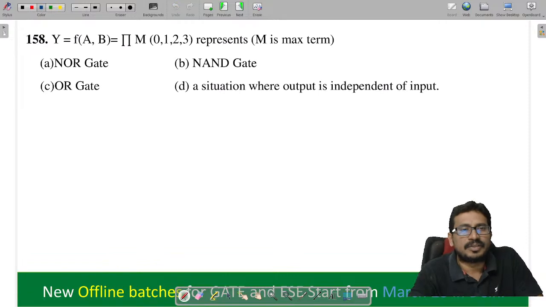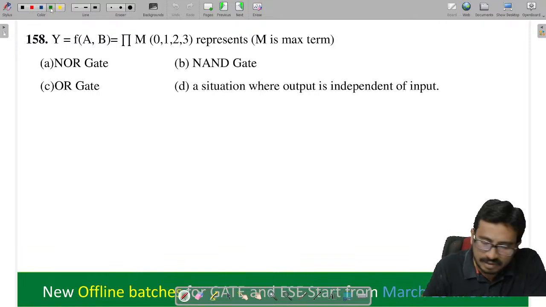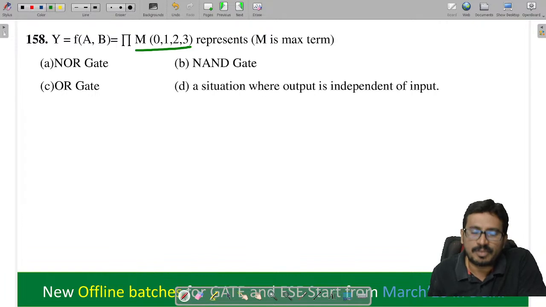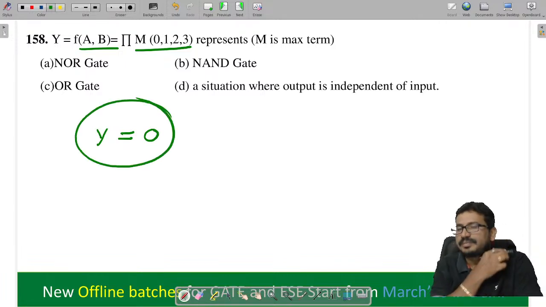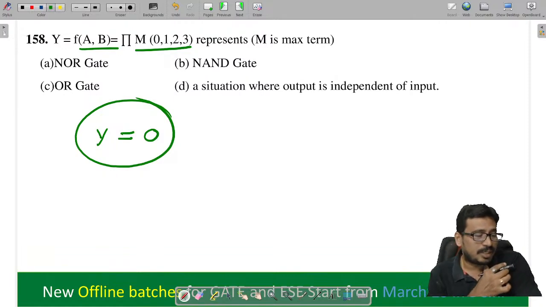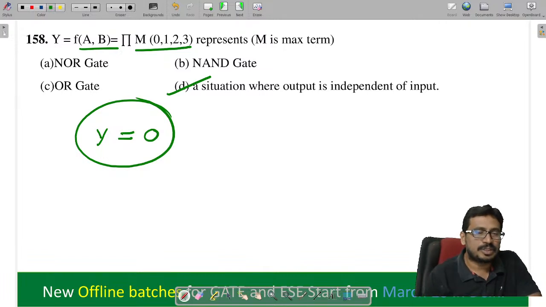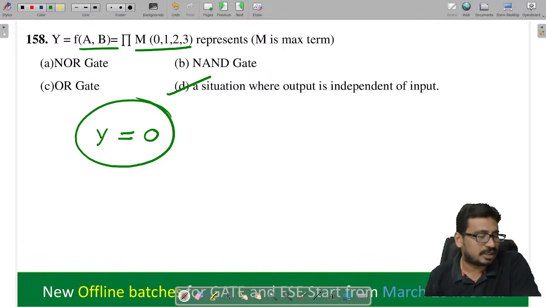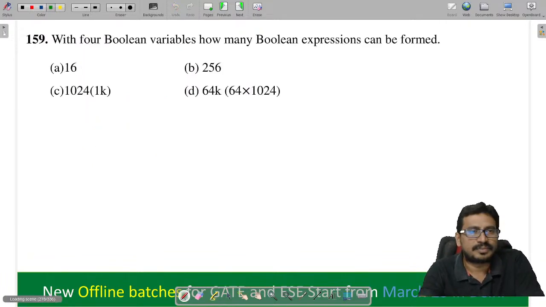Right. They have given the expression here. What will this one represent? You see, they have given this as all max terms only. How many variables? 2 variables. So what is the output now? It is equal to 0, isn't it? All are max terms only. All are max terms, so the output is equal to 0. So which option? The output is independent of the inputs.